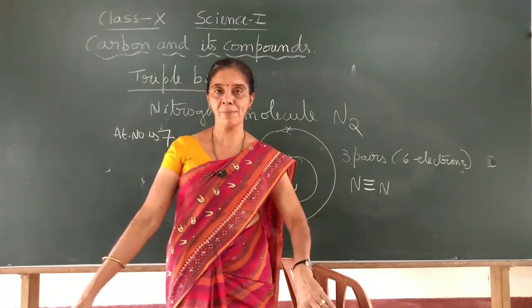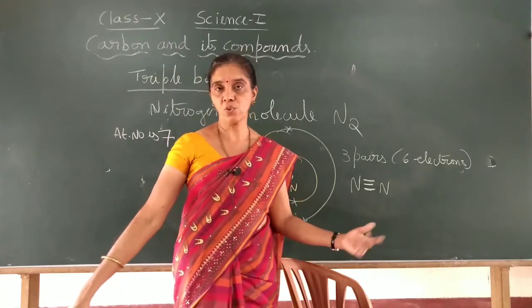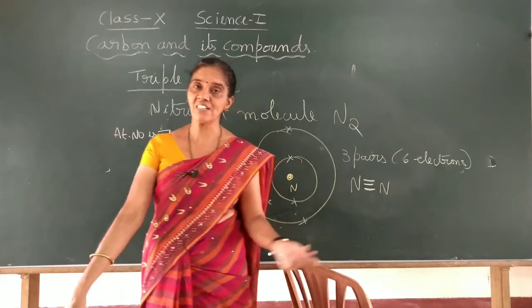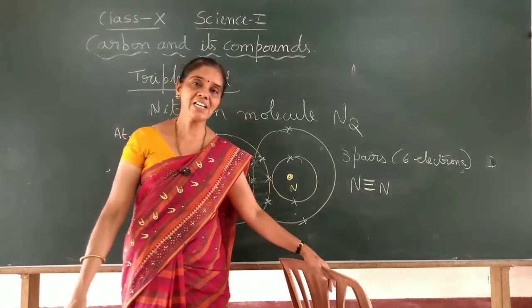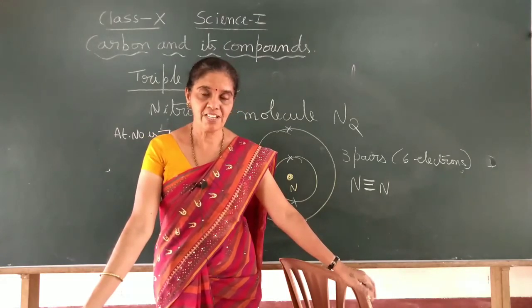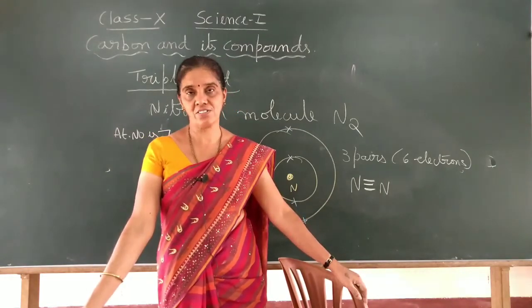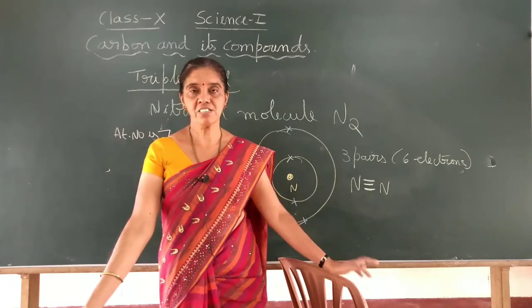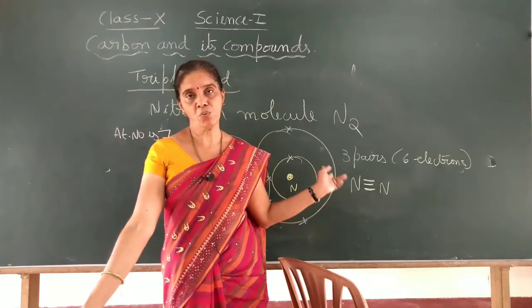You have learned the properties of ionic compounds. Here, covalent compounds, since they do not have any charges, will not conduct electricity. They are not good conductors of electricity. Their melting and boiling points are less. So these are a few properties of the covalent bond.